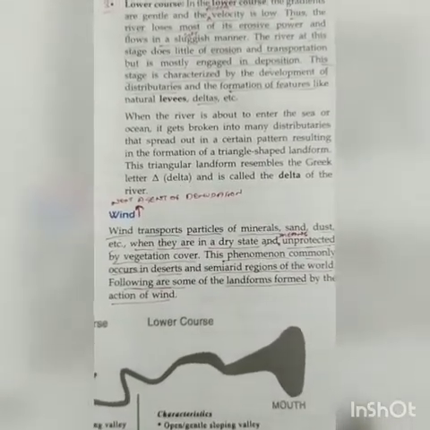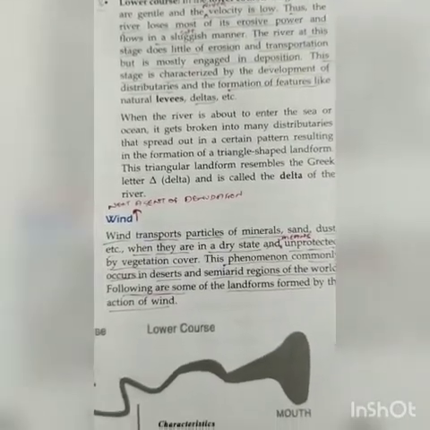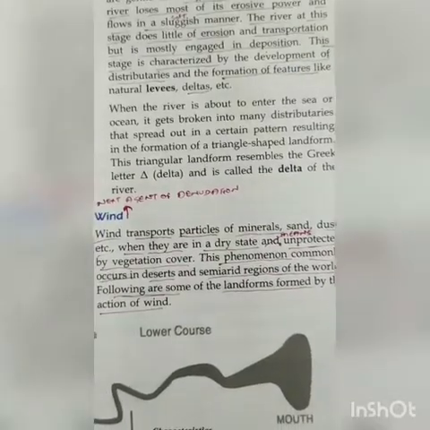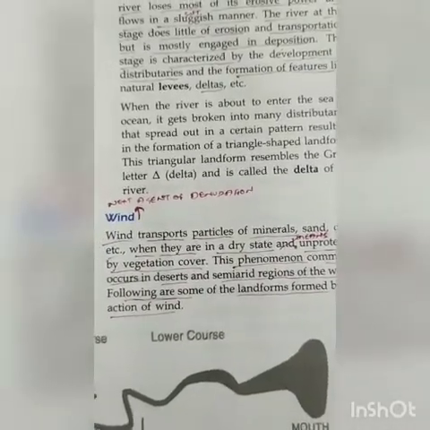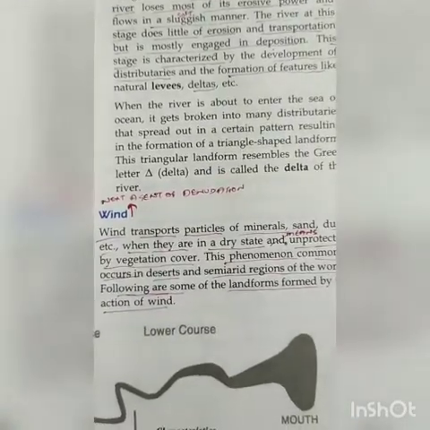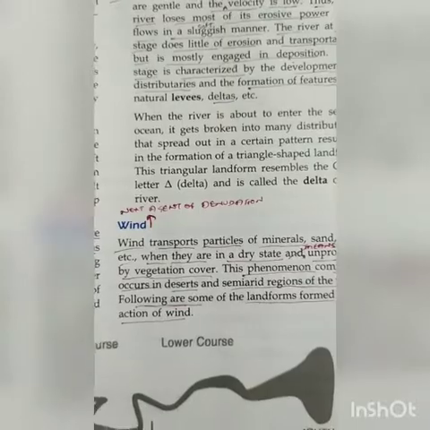Again, let me just repeat it. Wind transports particles of minerals, sand, dust, etc. when they are in the dry state. Dry state means an area unprotected by vegetation cover. This phenomenon commonly occurs in the desert and semi-desert regions, which is the cause of denudation or breaking down.